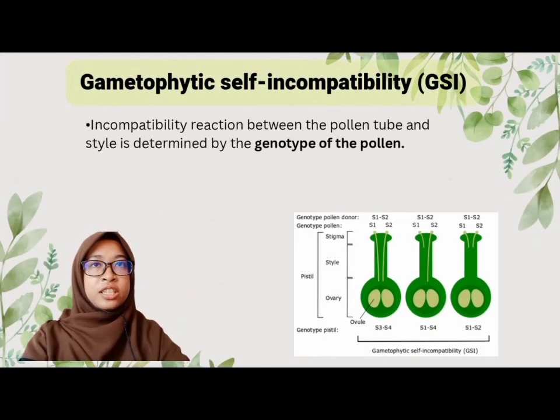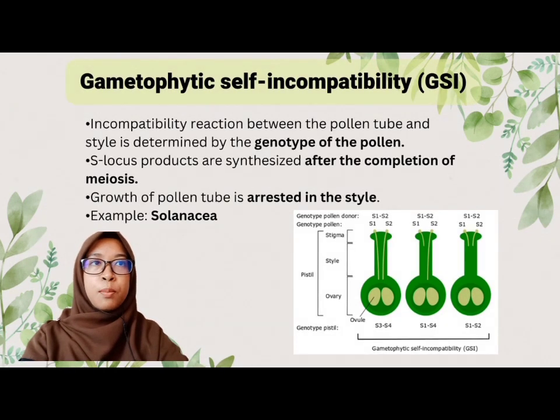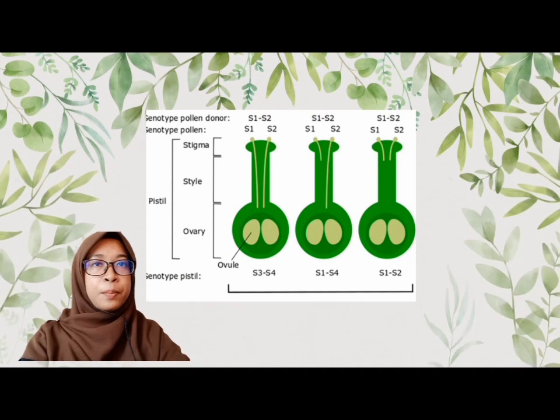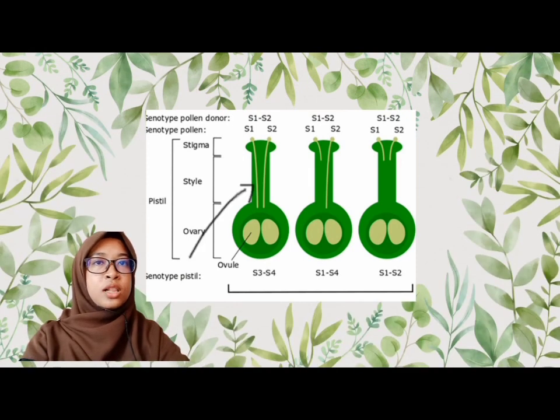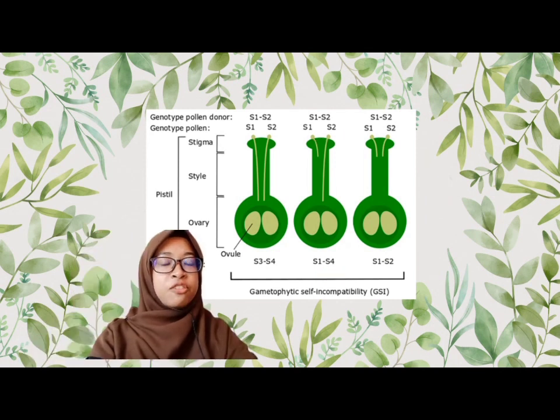In GSI, the reaction between pollen tube and style is determined by the genotype of the pollen, which is controlled by haploid or gamete genotype. As locus products are synthesized after the completion of meiosis, the growth of pollen tube is arrested in the style. From the diagram, it shows that in GSI, a pollen grain will grow in any pistil that does not contain the same allele as that of the pollen. If both have the same allele, it will get stuck in the middle of the style and fertilization cannot occur. Fertilization will proceed if it contains a different allele. An example of GSI is in Solanaceae.